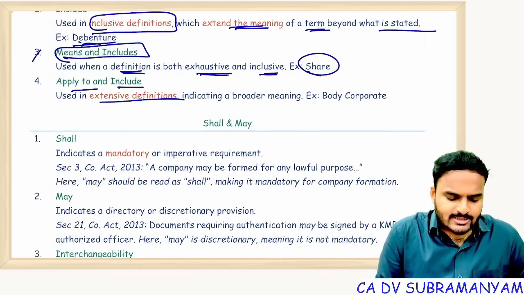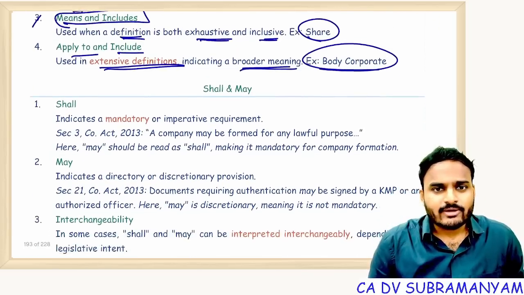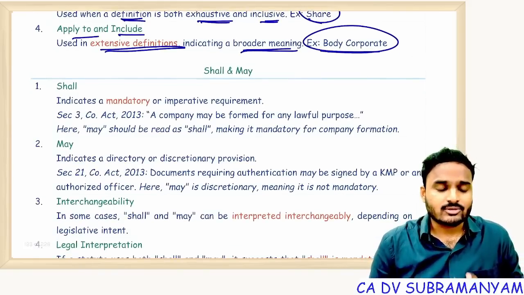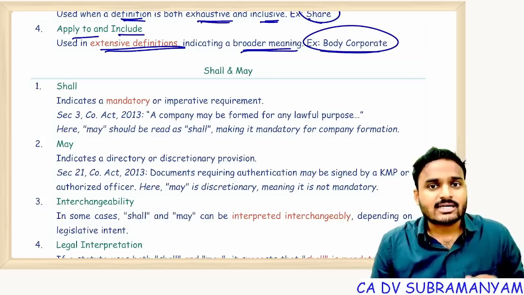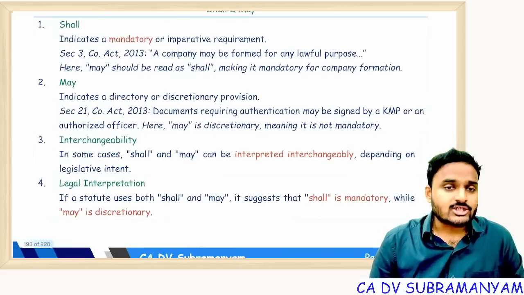Applies to and includes are extensive definitions indicating a broader meaning. Example, body corporate. Here also, we are not defining the term body corporate. Body corporate includes a company incorporated outside India. So here also we are providing a list of items covered by the term. Is it clear? Next one, shall.